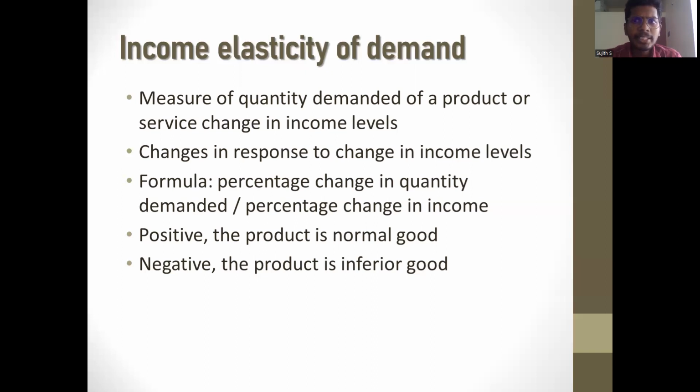If income elasticity of demand is negative, the product is considered an inferior good, which means that as income increases, quantity demanded decreases. An example of an inferior good is a store brand product, which customers tend to buy less as their income increases and they can afford a more expensive brand.